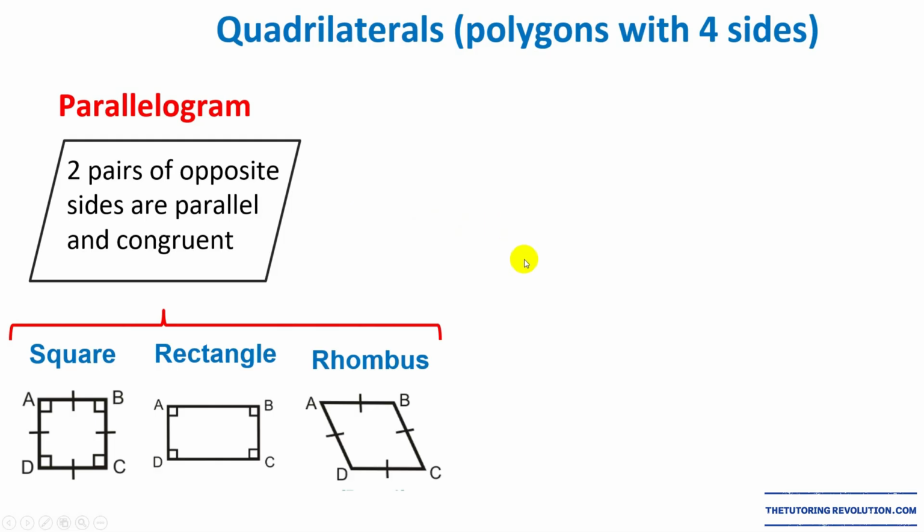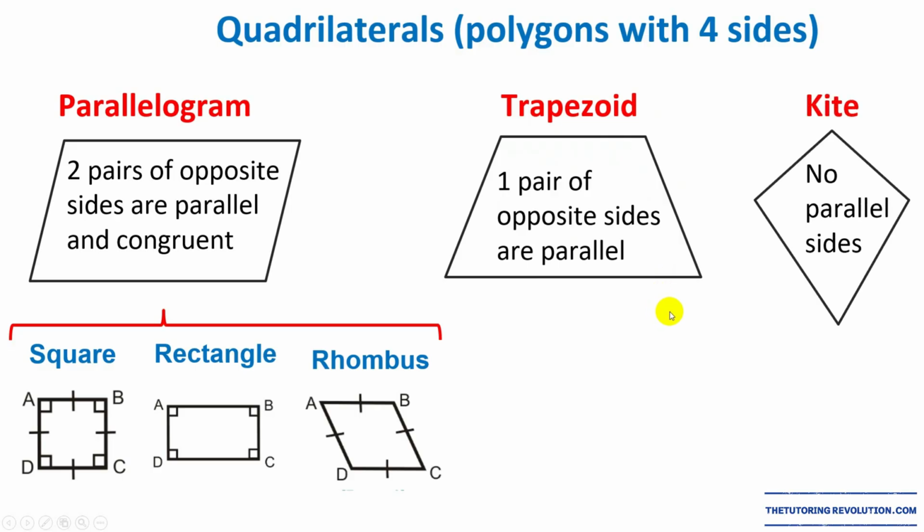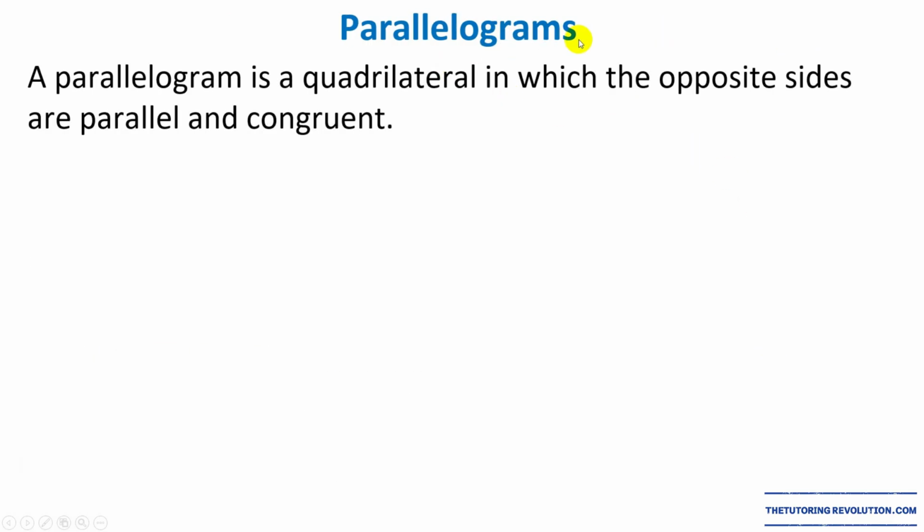Another quadrilateral we will see in future lessons is the trapezoid, which has 1 pair of sides that are parallel to each other. So these 2 sides are opposite to each other and they are parallel to each other. But these 2 ones are not parallel to each other. Okay? So there is only 1 pair of opposite sides that are parallel. And the kite basically has no parallel sides. So let's focus on parallelograms now.